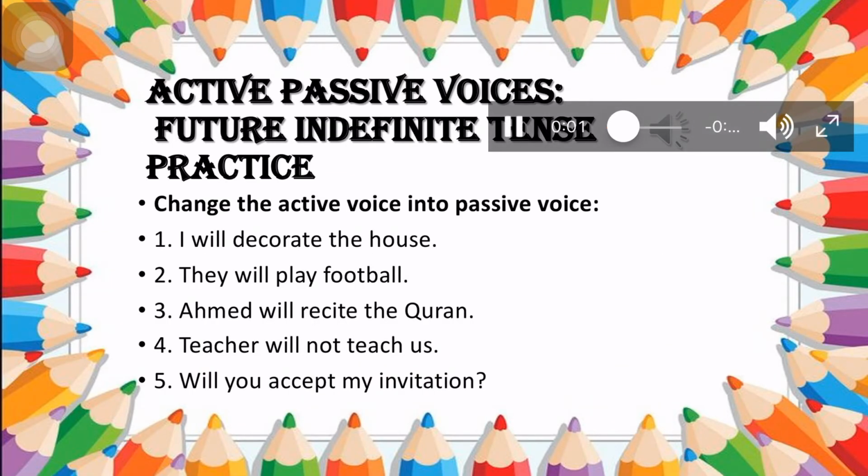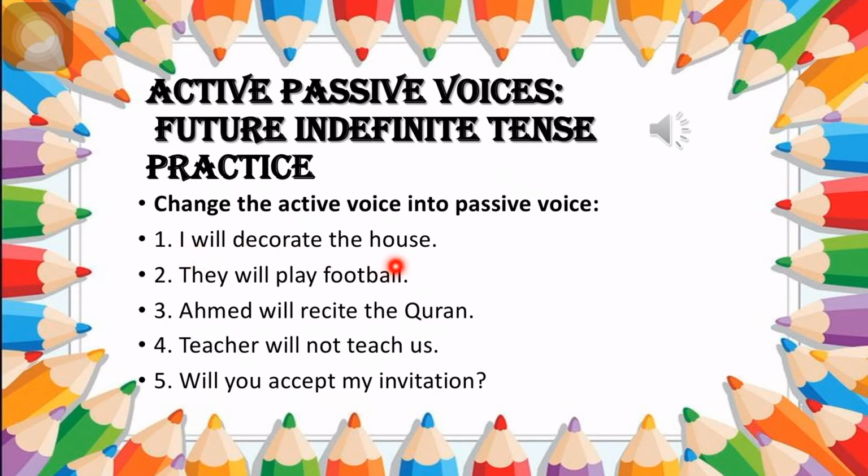Let's do the practice of future indefinite tense active passive voice. Change the active voice into passive voice. I will decorate the house. Will is going to change into will be. Decorate will become decorated. So you are going to change subject into object and object into subject. They will play football. Ahmed will recite the Quran. Teacher will not teach us. Will you accept my invitation?